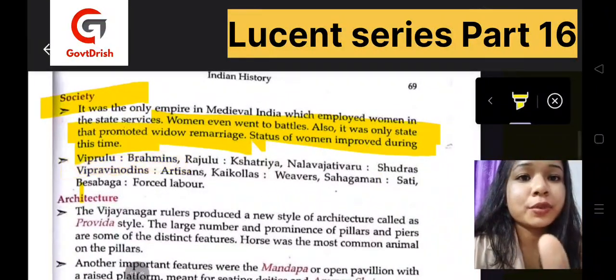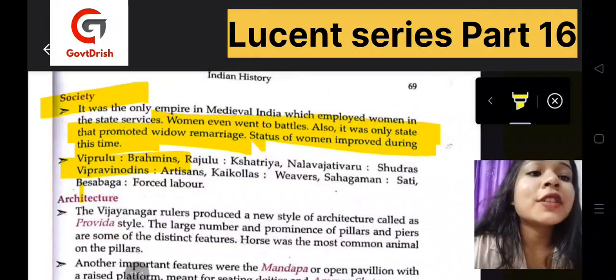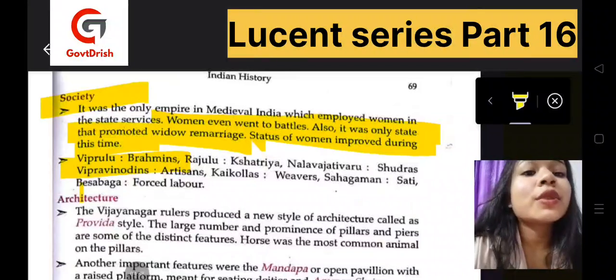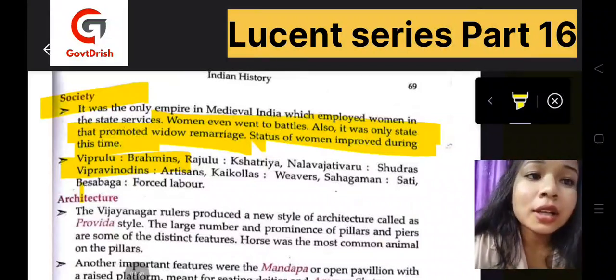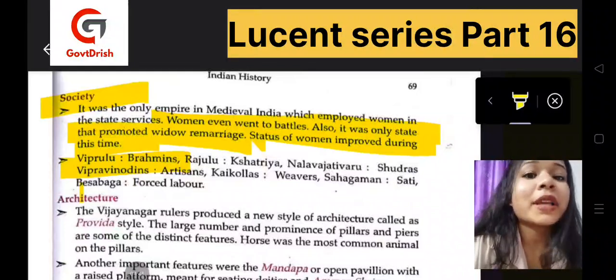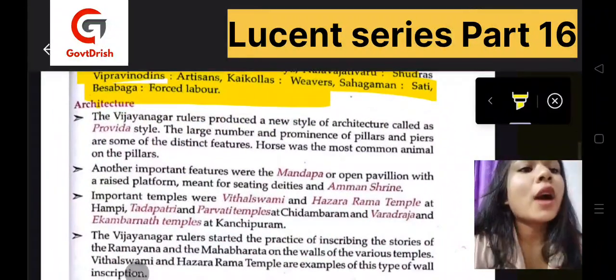Virpuru were Brahmins. Rajulu were known as Kshatriyas. Nalavajativaru were known as Shudras. Then we have Vipraminodins, who were artisans. The Kaikolas were weavers. Then we have Sahagaman, which was Sati. And Besabhaga was forced labor. Please go through this.